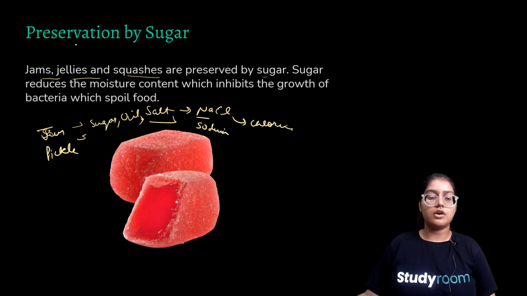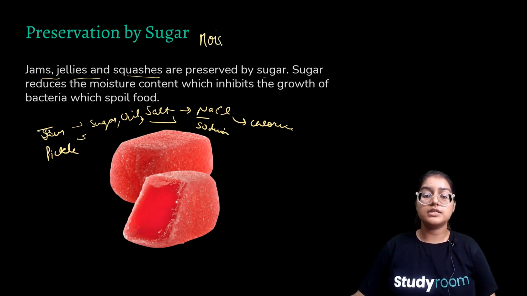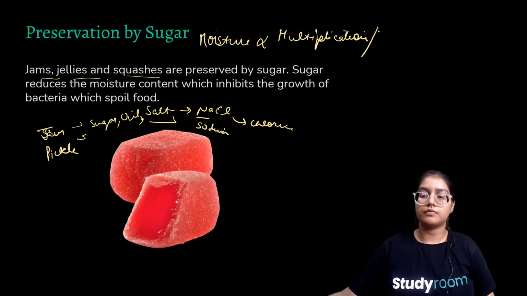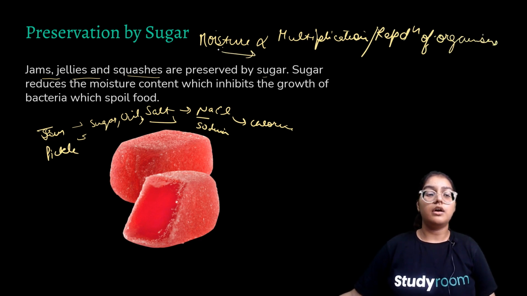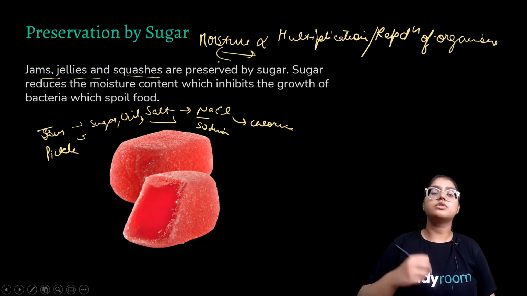So preservation by sugar happens in the case of jams, jellies and squashes because sugar reduces the moisture content, and moisture is directly linked to the multiplication or reproduction of microorganisms or microbes. So it's important that we use sugar to reduce the moisture content.